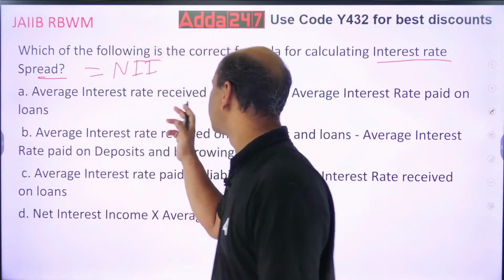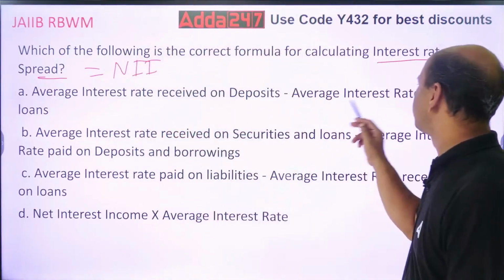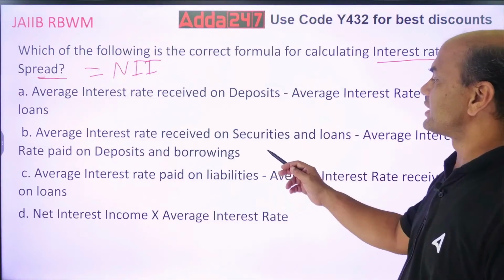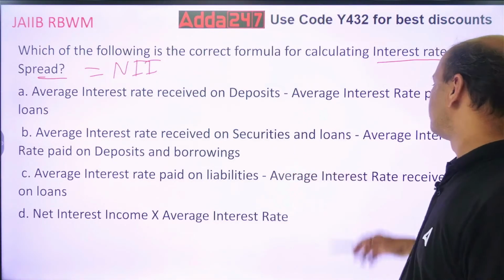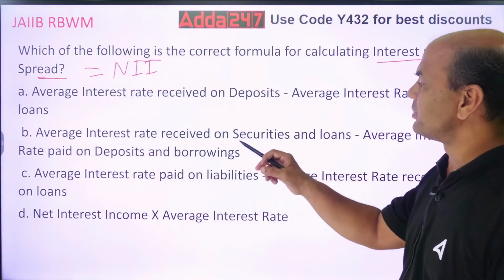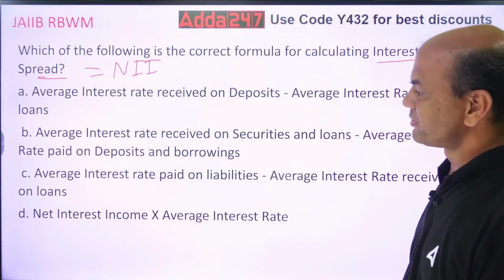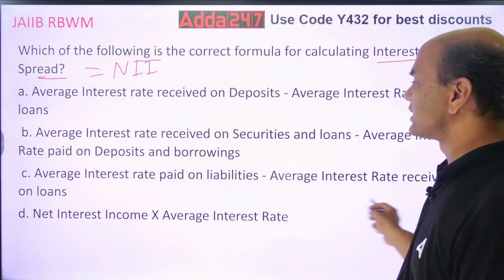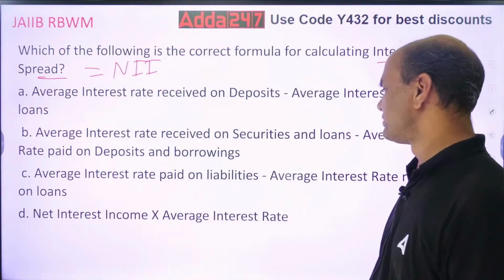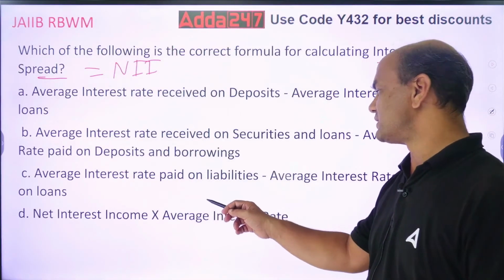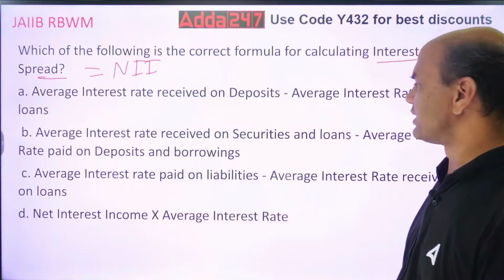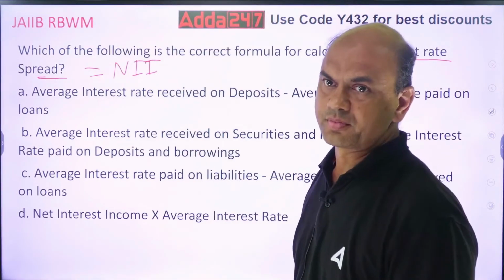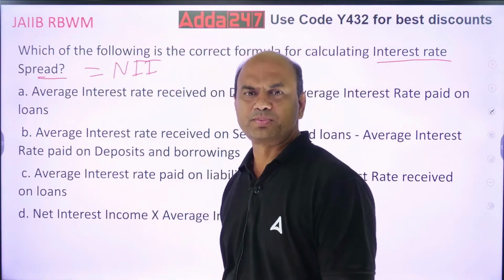Average interest rate received on deposit minus average interest rate paid on loans. Average interest rate received on securities and loans minus average interest rate paid on deposits and borrowings. Average interest rate paid on liabilities minus average interest rate received on loans. Net interest income into average interest rate. How do you find out spread?